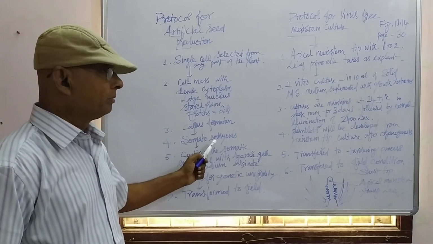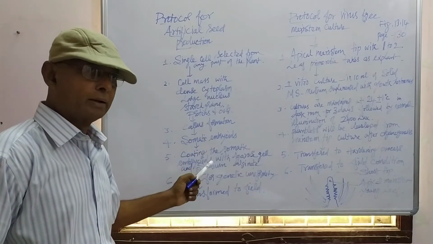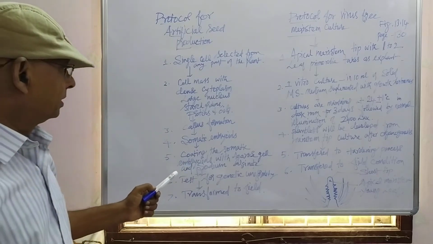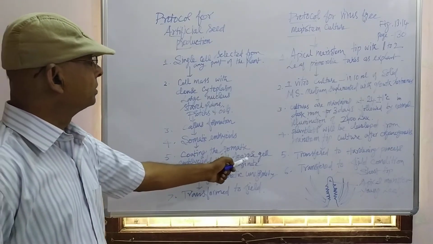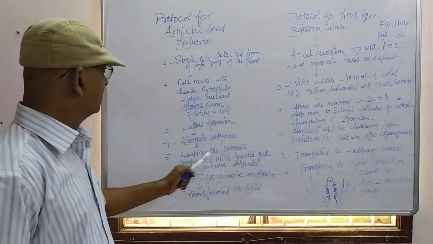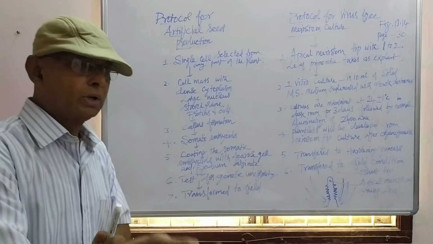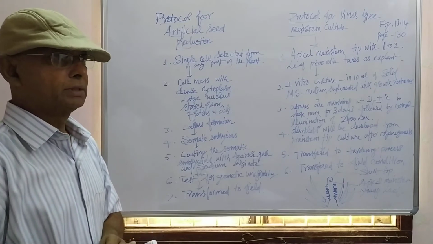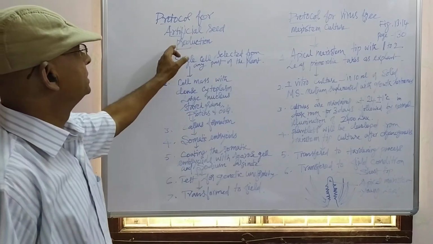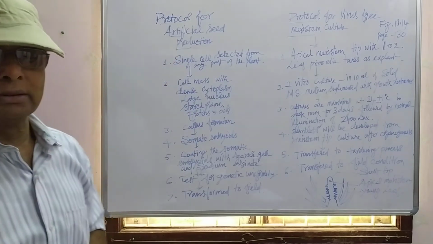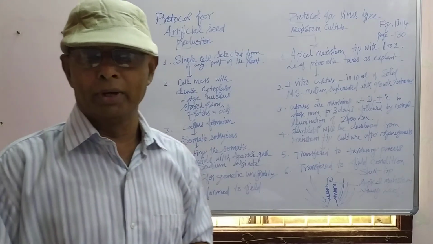When the somatic embryos are taken and coated with agarose gel and sodium alginate, they are converted into synthetic seeds. That is the artificial seed production from the embryoid.